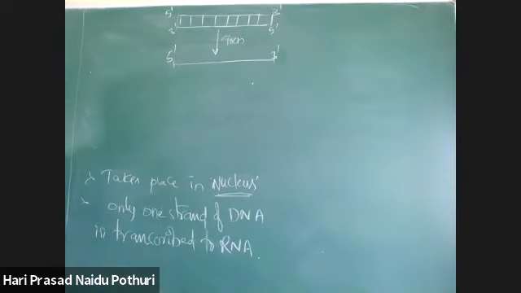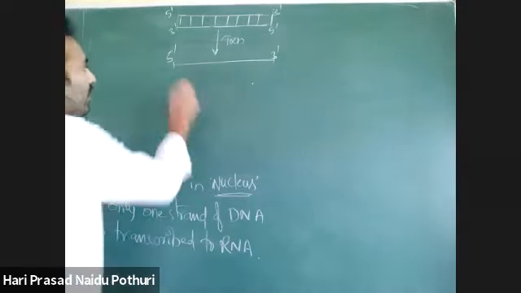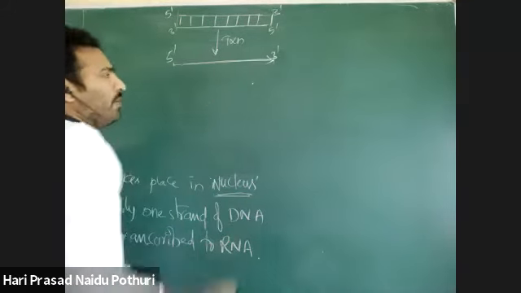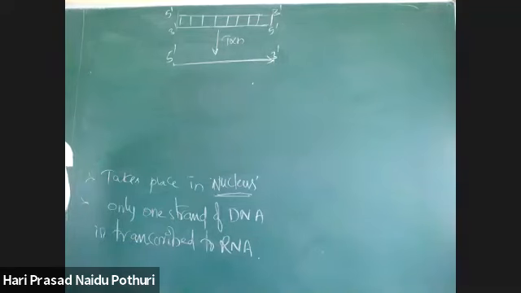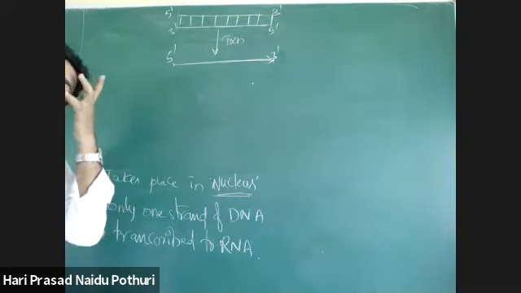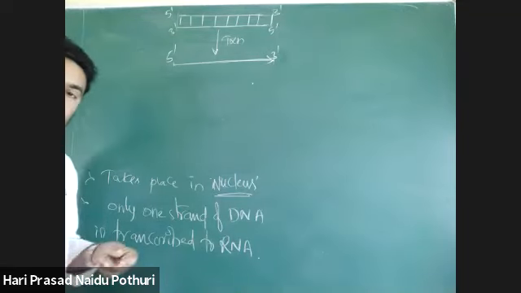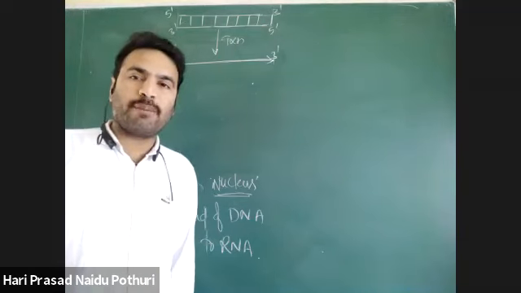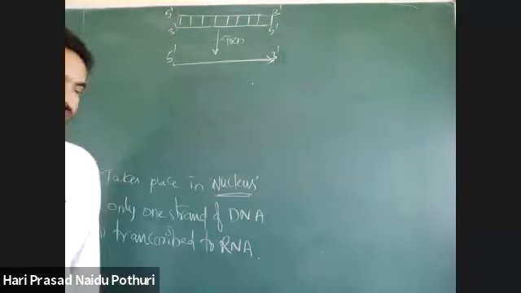See, which strand will be transcribed is the question. The synthesis of RNA is in 5' to 3' direction. Why is there 5' to 3' synthesis? Anyone?